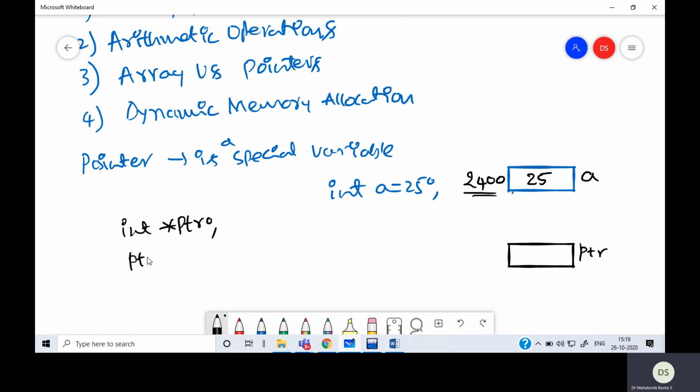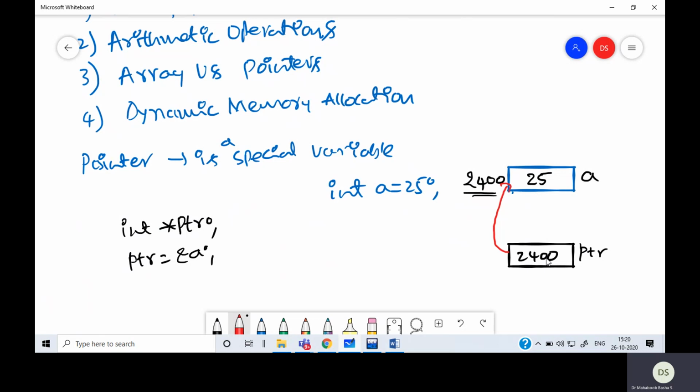Now I can store the address of a variable; a's address I can get by preceding it with an ampersand. So now 2400 is stored here, and because 2400 is stored here, this points to this. Because this pointer points to some other variable by holding the address of that variable, it is a pointer.